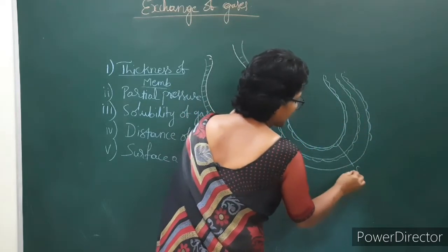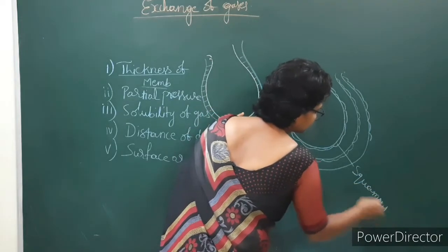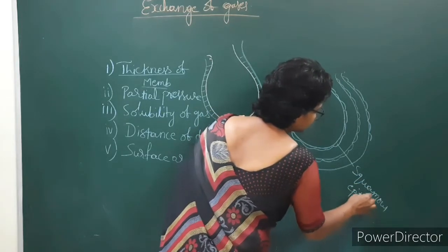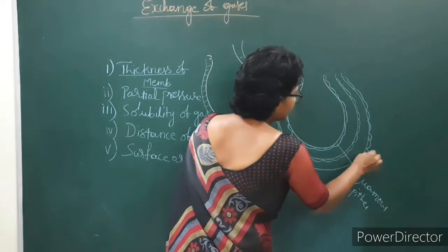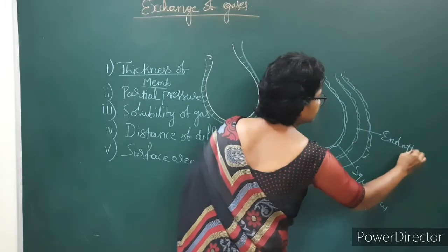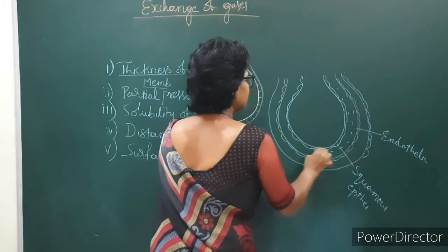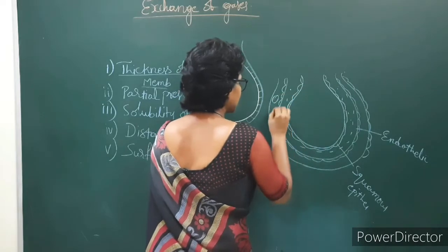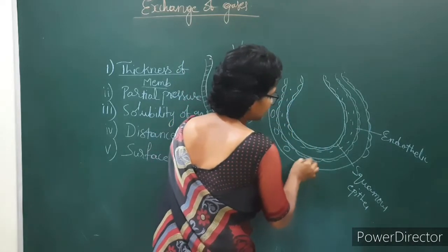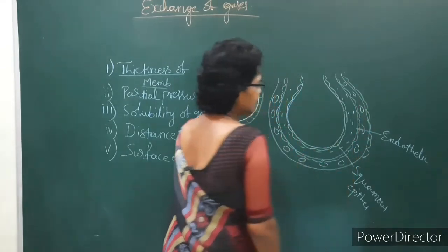Here this is the squamous epithelium, and the blood vessel endothelium. In between these there is a basement membrane. These are the RBC blood cells which flow in the blood vessel.